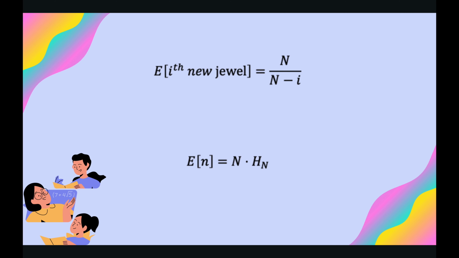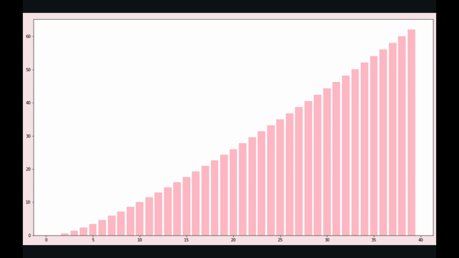And there you have it. The answer to our original question is that, on average, we would have to draw n times the n-th harmonic number of jewels in order to get all n jewels. With 8 jewels, we need to draw about 22 times to collect all 8 jewels. This is a graph illustrating the expected number of draws to collect n jewels, with n going from 1 to 40. This is the end of our lecture. Thank you for listening.